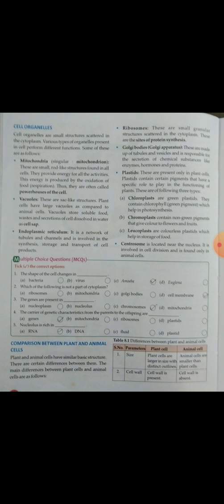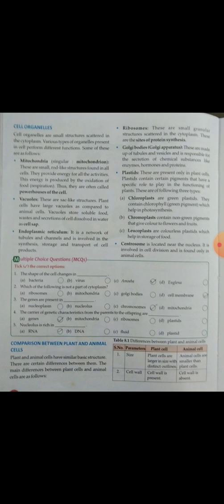Leucoplasts are colorless plastids which help in storage of food. Plants take food, and the rest of the food is stored with the help of the leucoplast. Now centrosome. Centrosome is located near the nucleus. It is involved in cell division and is found only in animal cells. Cell division occurs from time to time in the animal cell; when the cell matures, it divides with the help of the centrosome.